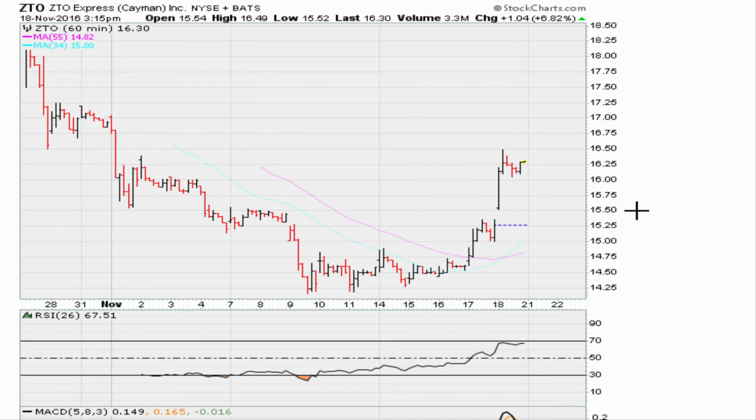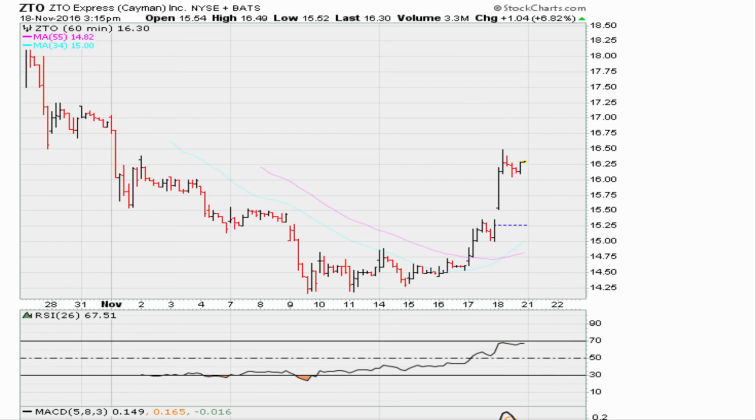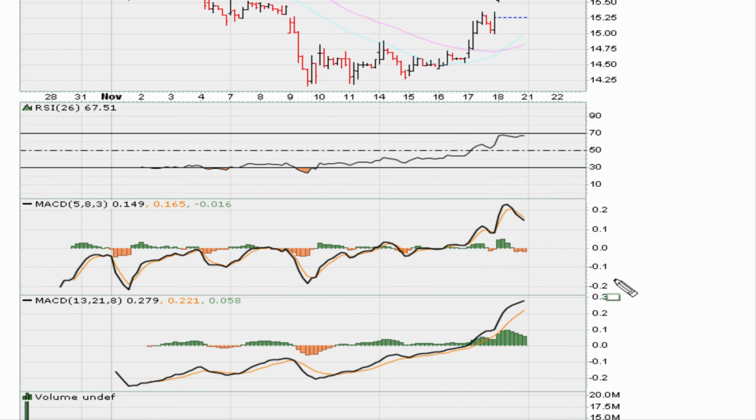And let's say somebody wanted to play the next potential breakout. You'd have to insist on a price breakout above this 16.30 level thereabouts. So this hourly close would be your next buy point. I believe that is at about 16.30. You need a price breakout above that. You need your RSI to jump to all-time highs during that breakout. You'd also need your RSI to go above 69.1 to confirm momentum. And the MACDs are okay because at least one of your MACDs is already trading at all-time highs.